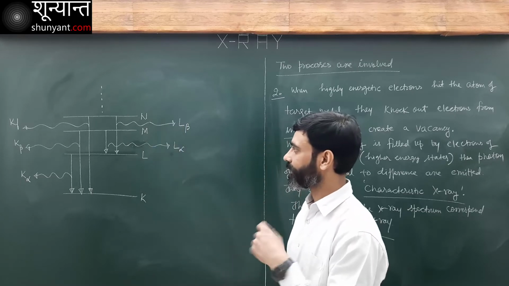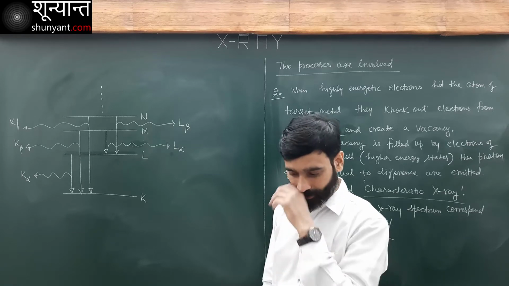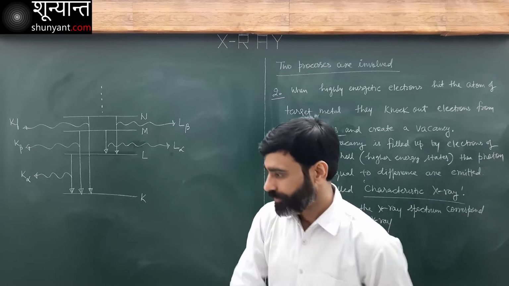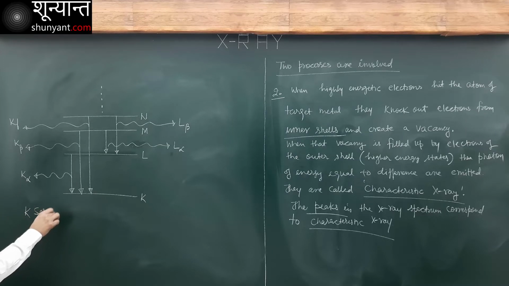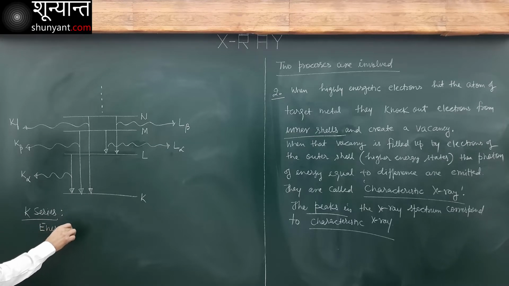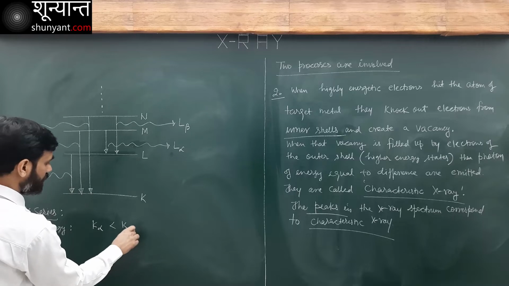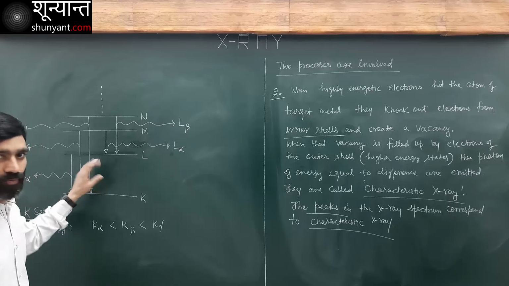Now, corresponding to this, we get peak or characteristic X-rays. Notice a few things. What will be the relation between, let's just write the K series, the energy of K alpha will be less than the energy of K beta, will be less than the energy of K gamma. It's obvious.